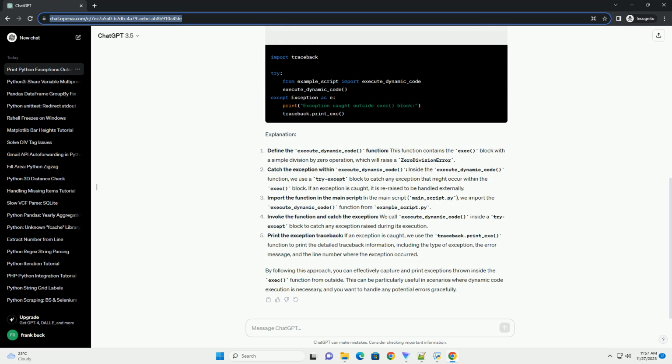Print the exception traceback. If an exception is caught, we use the traceback.print_exc function to print the detailed traceback information, including the type of exception, the error message, and the line number where the exception occurred. By following this approach, you can effectively capture and print exceptions thrown inside the exec function from outside. This can be particularly useful in scenarios where dynamic code execution is necessary, and you want to handle any potential errors gracefully.